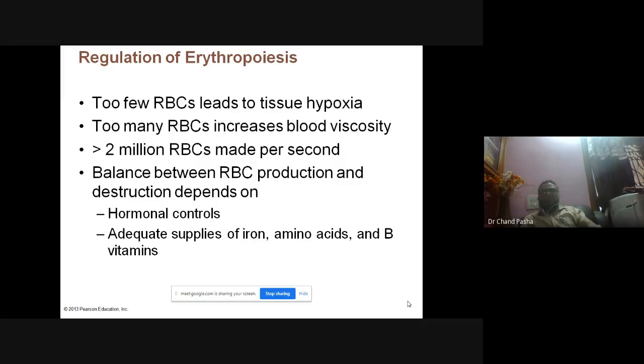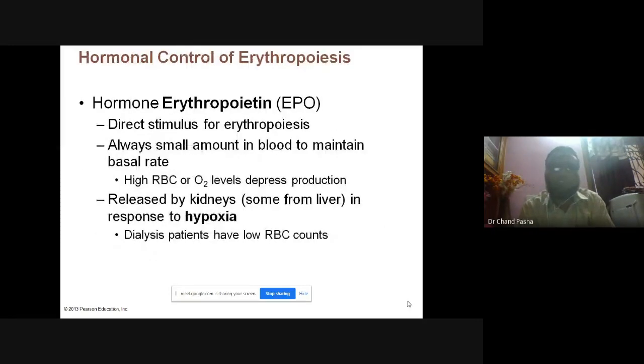And adequate supplies of iron, amino acids, and B vitamins, especially folic acid and vitamin B12, are needed. Vitamin B12 is very much required for heme moiety synthesis, and iron is also required for it. Amino acids are required for polypeptide alpha and beta chain synthesis. And hormonal influence, as we said, is a very important thing. Erythropoietin is one hormone which directly influences the erythropoiesis process.